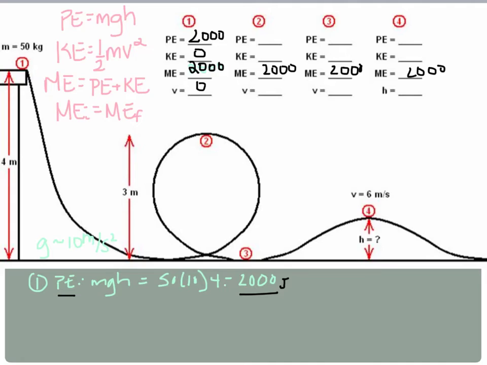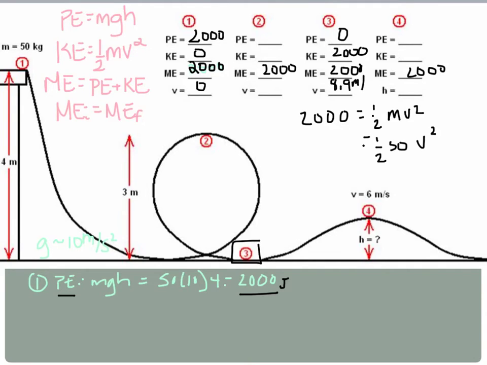Now I don't have room on this screen to solve for all of these, so I'm going to go through some of this pretty quick. But let's take a look at each situation. So we're going to take a look at 3 really fast. For 3, the potential energy is 0 because it's at the bottom. So then we know that the kinetic energy will have to be 2,000. And then we can solve for velocity by using kinetic energy. The kinetic energy equation is 1/2 mv squared. So we'll have 1/2 of 50 times the velocity squared. And if you plug that in your calculator, you will find that the velocity is 8.9 meters per second.